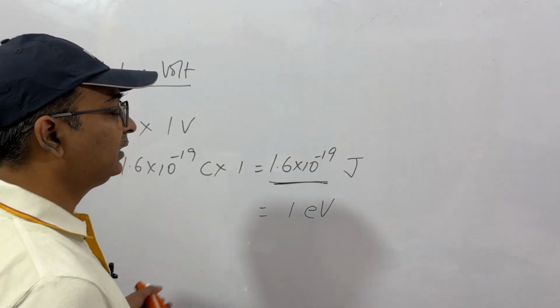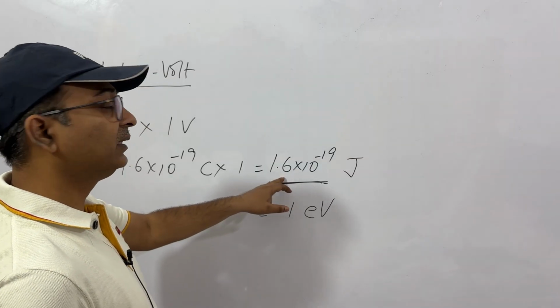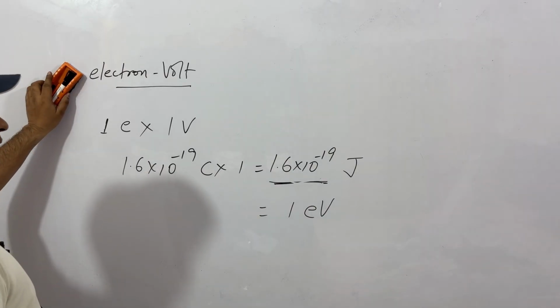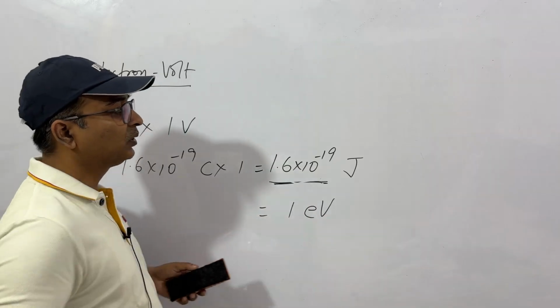So 1 electron volt is this. If you have to convert any energy into electron volts, you just divide it by this quantity and you will get the result in electron volts. So this is the unit of energy. When we are dealing with electrons, protons, subatomic particles, this is a more relevant figure.